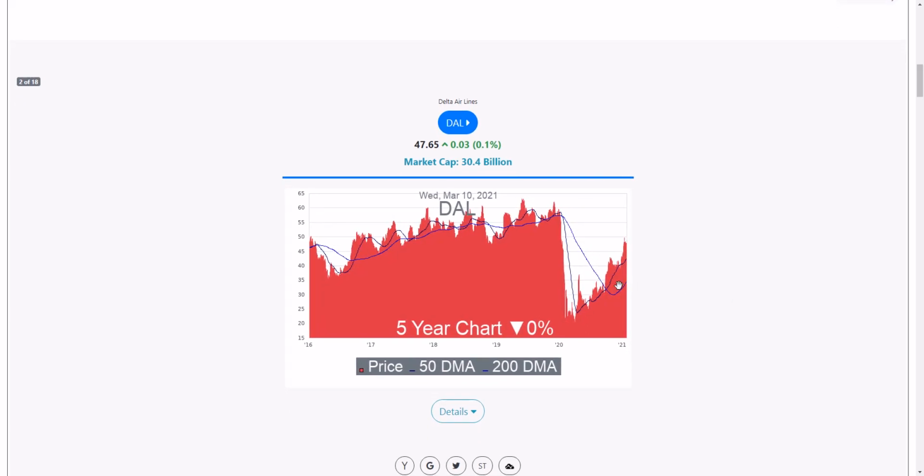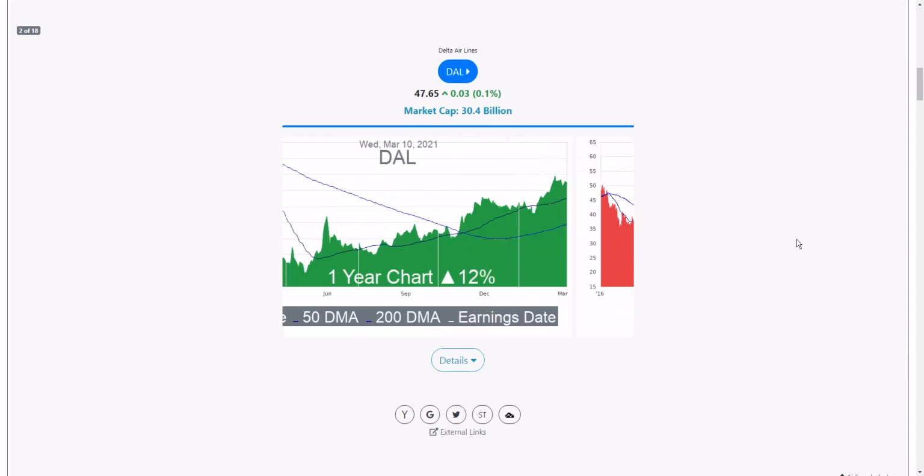So now this one has not reached the pre-pandemic levels. It looks like pre-pandemic it was as high as 65. It's at 47. So if you like Delta Airlines here, if the trend continues, it's potentially going to move up higher to those previous highs before the pandemic. So that's kind of interesting.